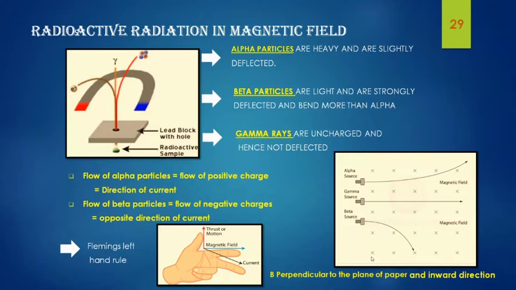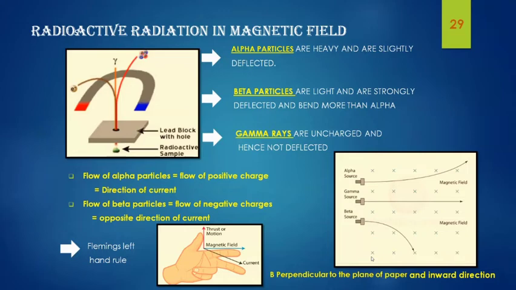Here in this figure we can see that the magnetic field is represented by a cross, which means the magnetic field is perpendicular to the plane and is in the inward direction. So we should place our forefinger in such a way that it points inward of the screen, and the direction of the current flow of alpha particles is the flow of positive charge, so it will be the direction of current.